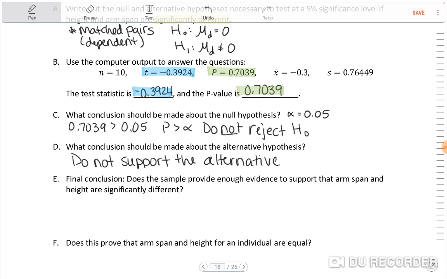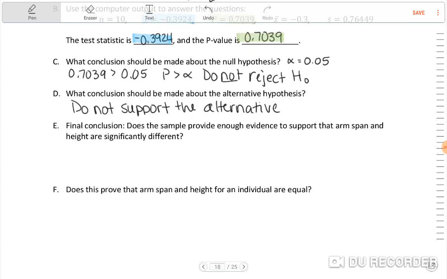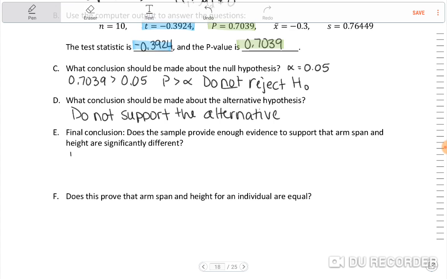Okay. So final conclusion, does the sample provide enough evidence to support that arm span and height are significantly different? No, not enough evidence to support that claim.